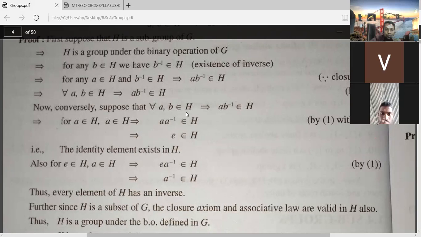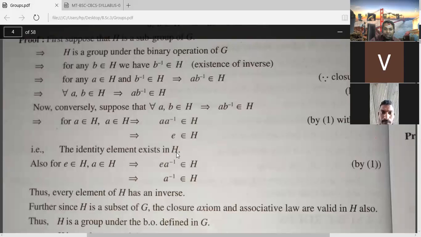Now here, to prove A B inverse, what do you have to prove? If you take A, B belongs to H, you are writing A B inverse belongs to H. You have to take the convenient one. Here A belongs to H you are taking, and you are writing here A inverse belongs to H. That means A inverse is what? Dot is, of course, not written, but it is understood. A dot A inverse, that is multiplication. A into A inverse is E, which belongs to H. Okay, E belongs to H, therefore the identity element exists.